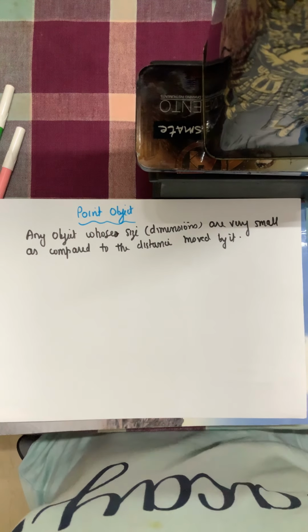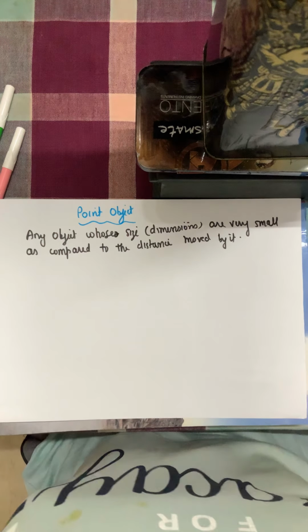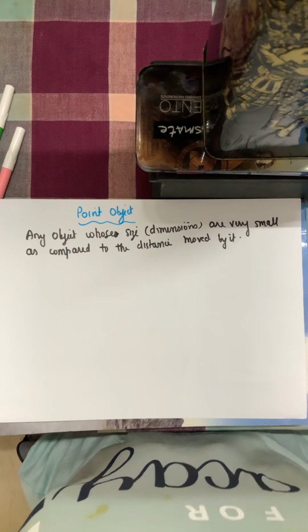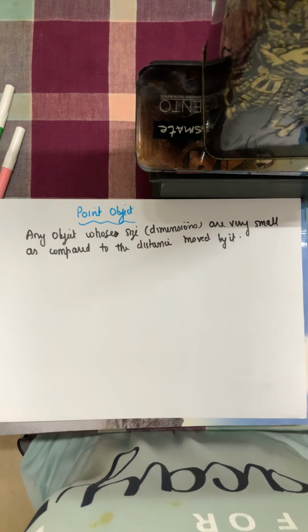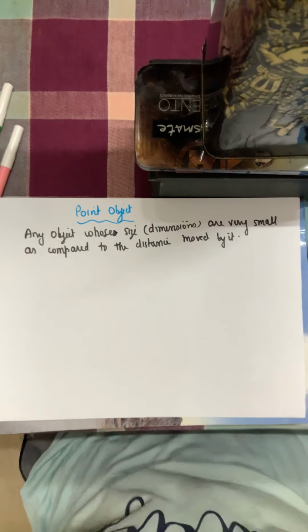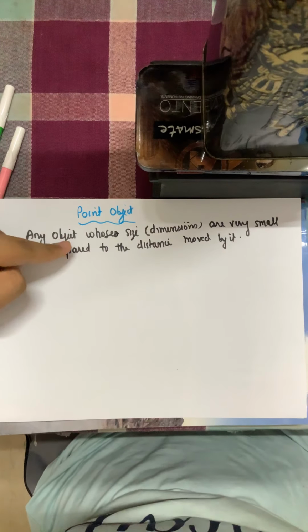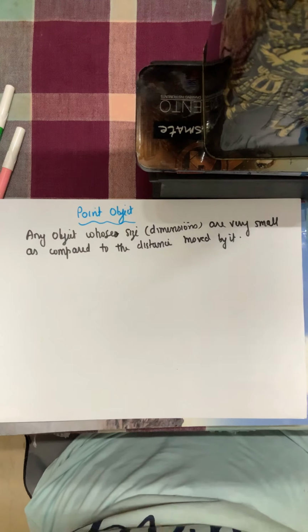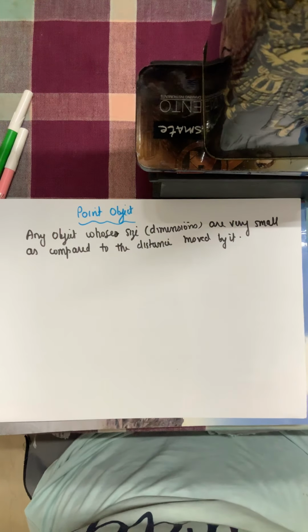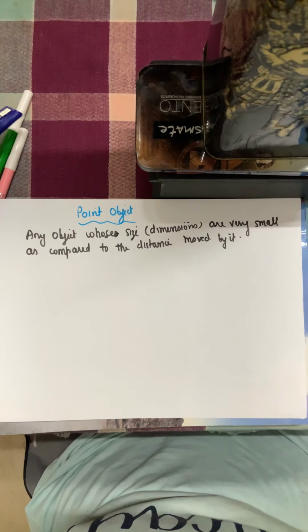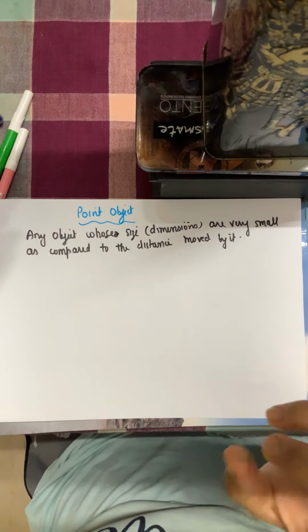Good evening. So, in today's class, we'll be talking about a very crucial term which we come across in almost every context of physics, chemistry, in all the classes: point object. Now, what is a point object? Any object whose size, that means its dimensions, are very small, negligible as compared to the distance moved by it, is a point object. So, two contexts I am having here.